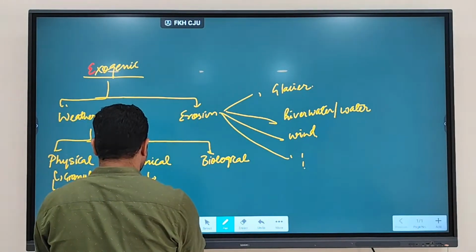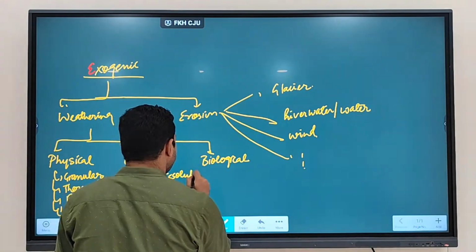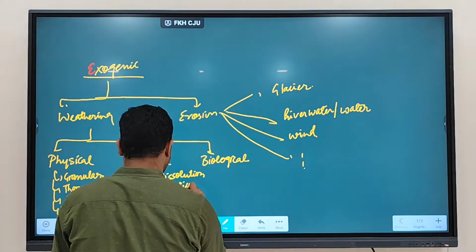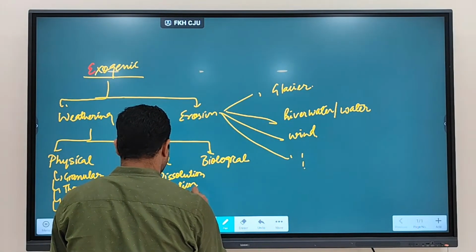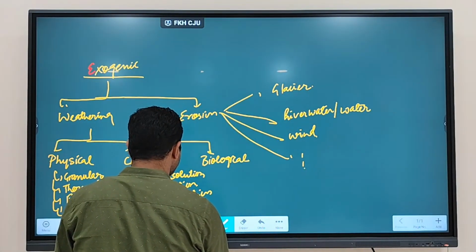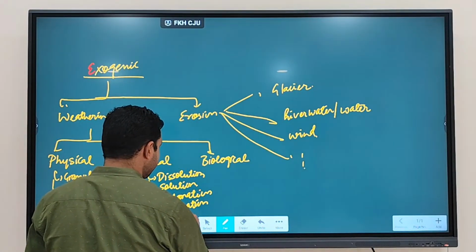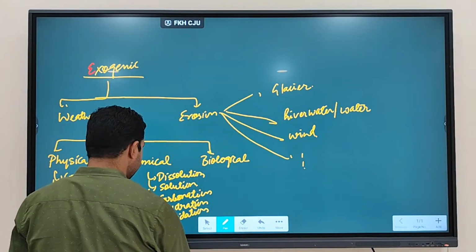Chemical weathering can be further divided into dissolution, solution, then carbonation, hydration, oxidation, and reduction.